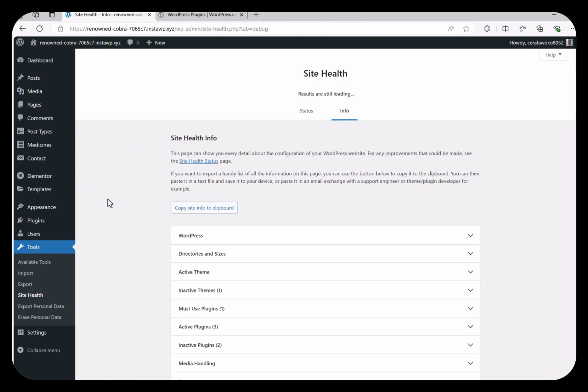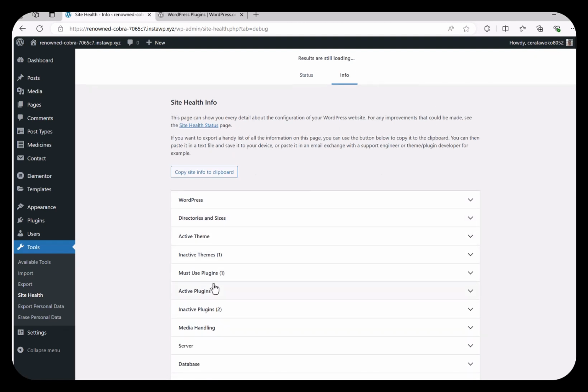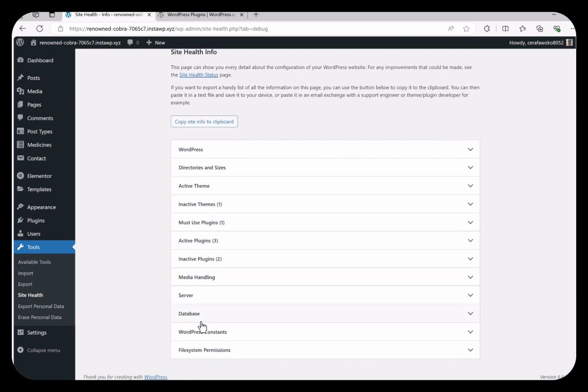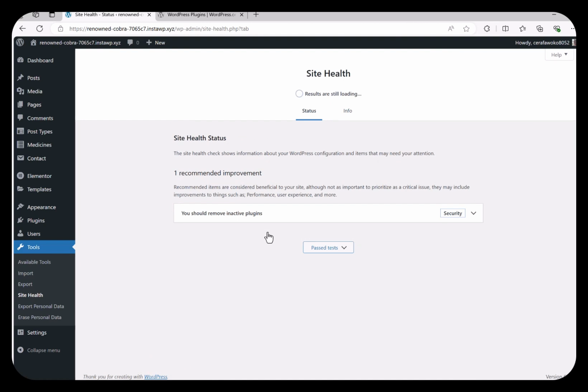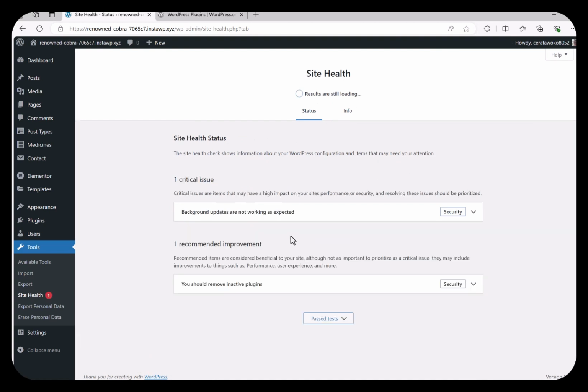If you ever want to check the general state of your website, you can come to the Tools and Site Health section and check the info and status of your website. On the info section, you have general information about WordPress and its version, and your server, your themes and plugins, and also your database. And on the status tab, you have the more important things, which tells you that you have one critical issue on your website.